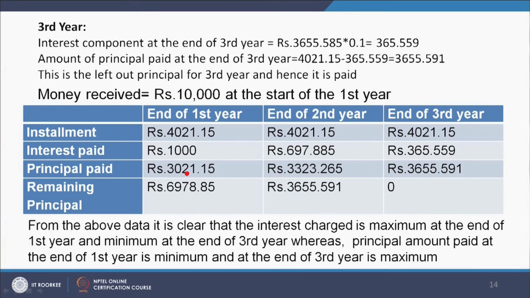From the above data it is clear that the interest charge is maximum at the end of the first year and minimum at the end of the third year, whereas the principal amount paid at the end of the first year is minimum, but at the end of the third year is maximum.